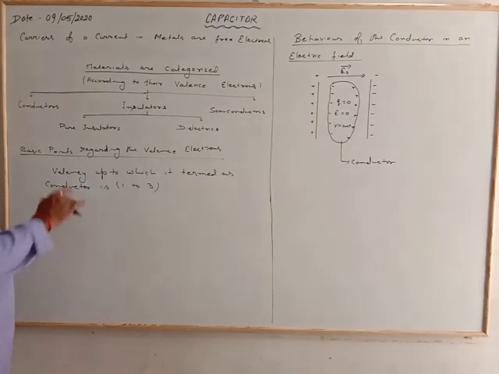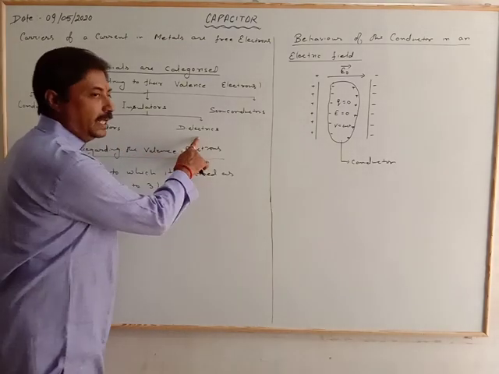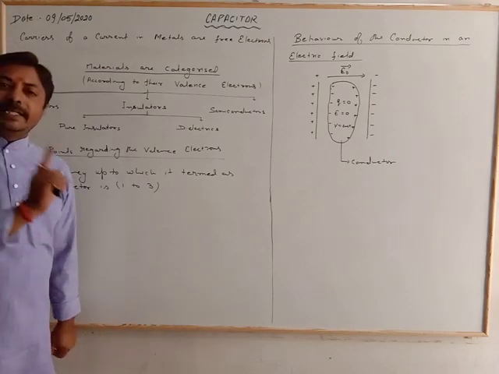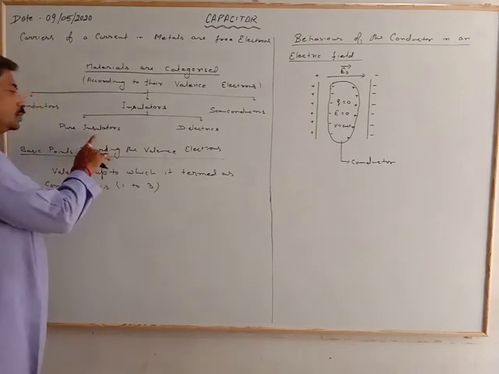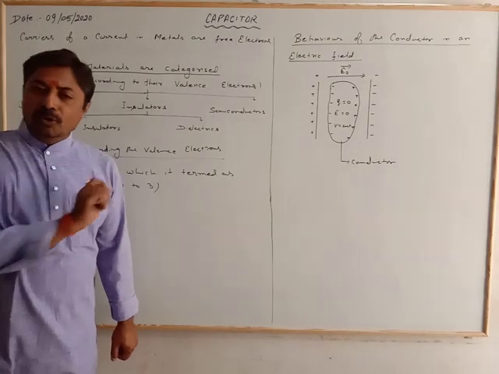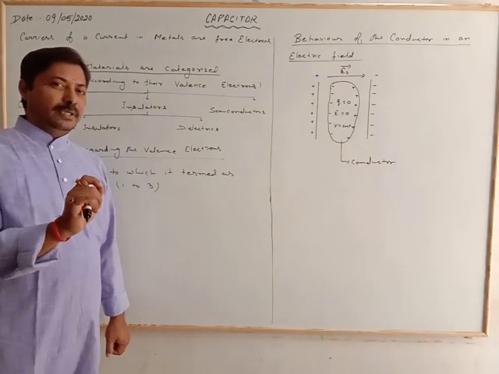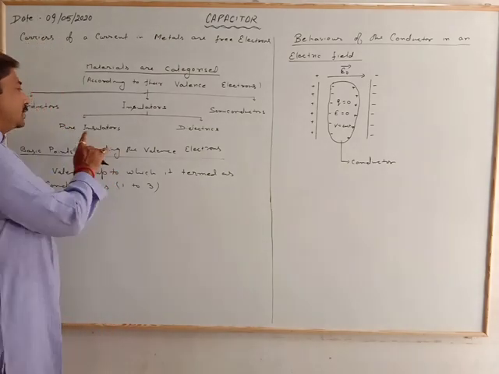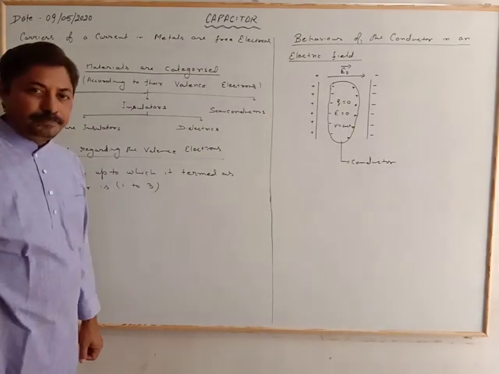Now here I have written pure insulator and dielectric. A pure insulator means that under no condition will it release or make free electrons. There are no free electrons at any condition applied to that material. That is called a pure insulator.